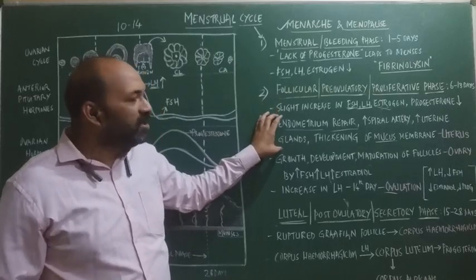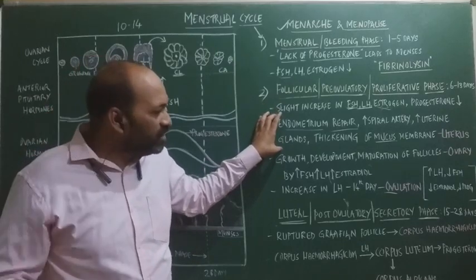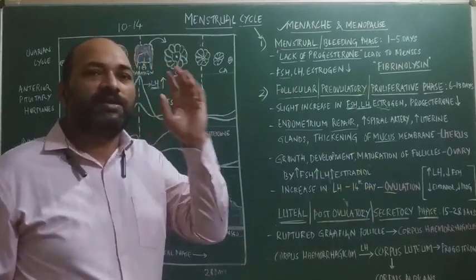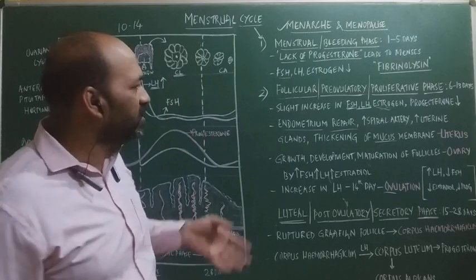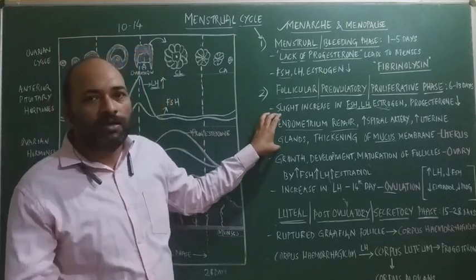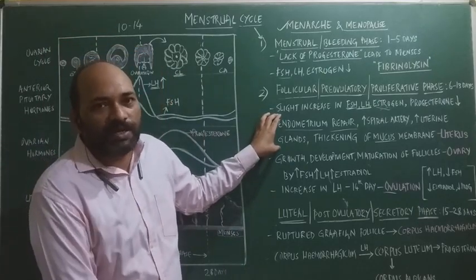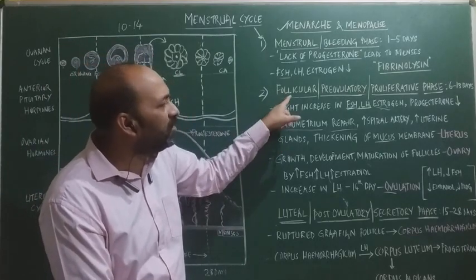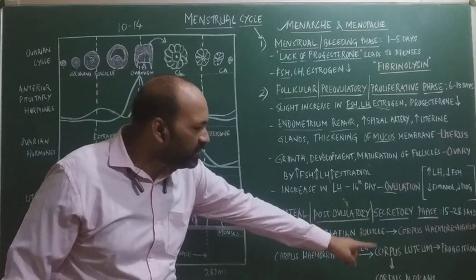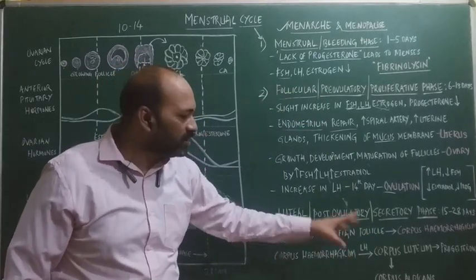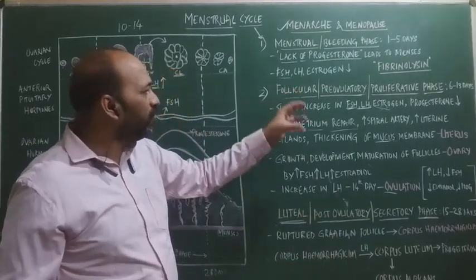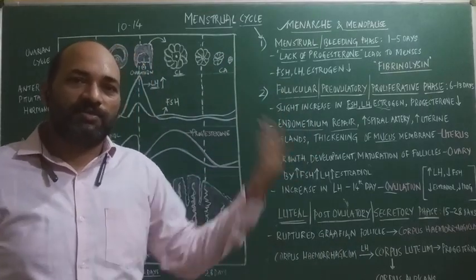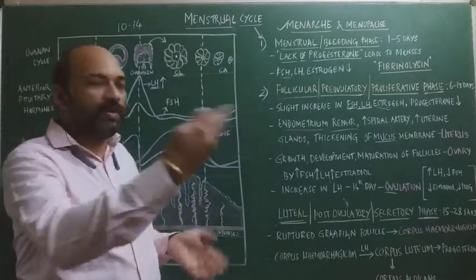That is because the secondary oocyte released on the 14th day may get fertilized, and then it has to come and get implanted into the endometrium for its nourishment. All these changes are made during the follicular phase. So if fertilization takes place, this fertilized egg will go and bind to the endometrium. Later it gets nourished, thereafter it becomes an embryo, and the process goes on.